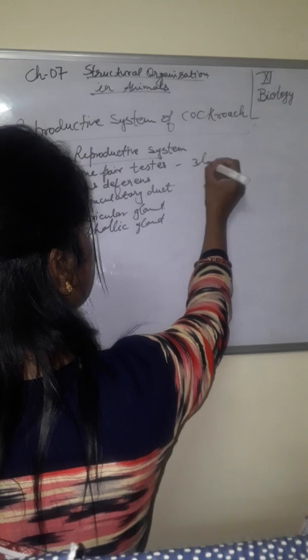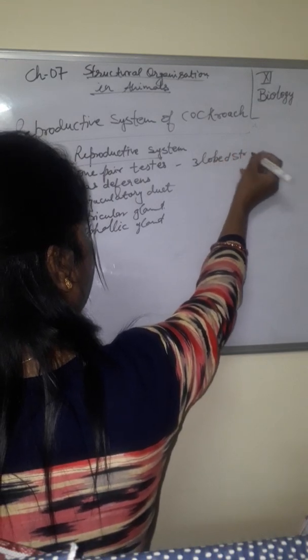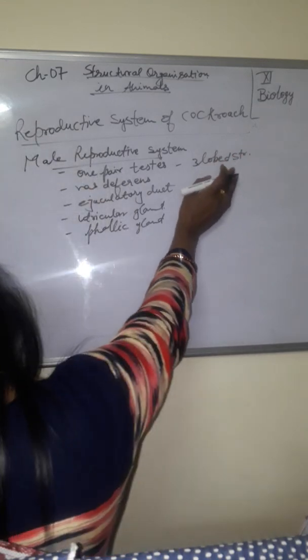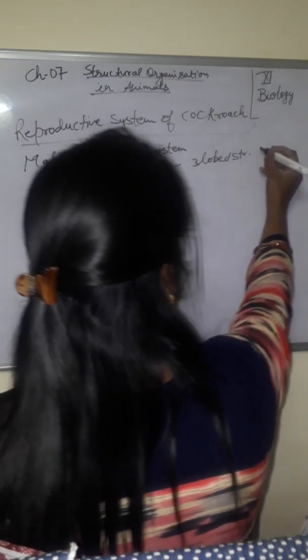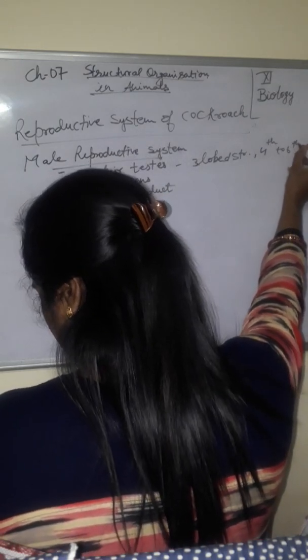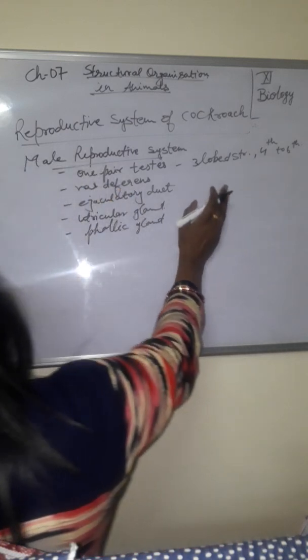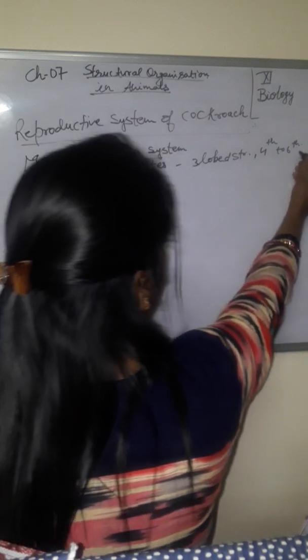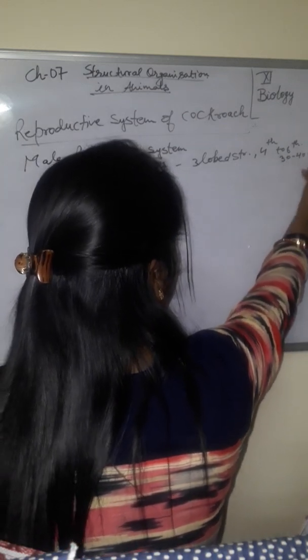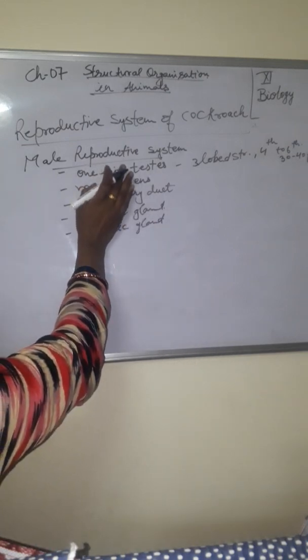Testes are three-lobed structures occupying a dorsolateral position on the 4th to 6th abdominal segments, embedded in the body. Each testis consists of 30 to 40 transparent follicles. How many follicles are there? 30 to 40 follicles it contains, which are connected by a short duct.